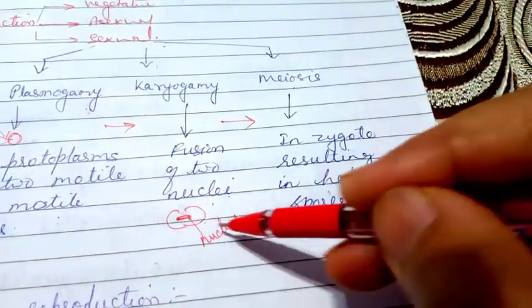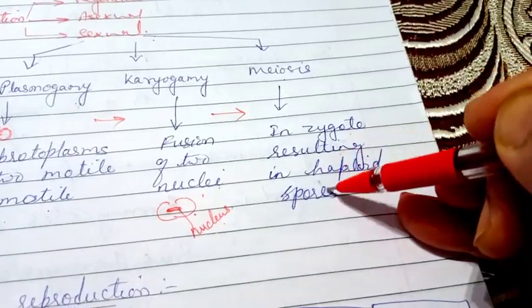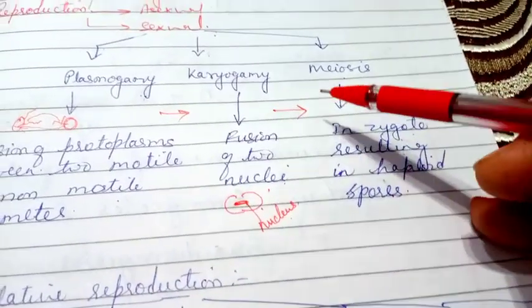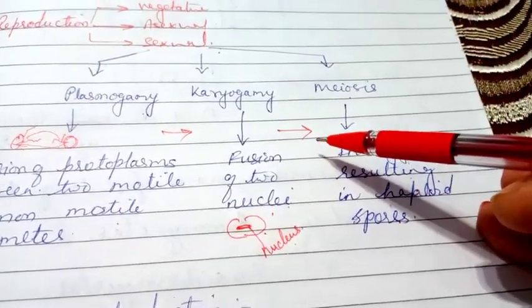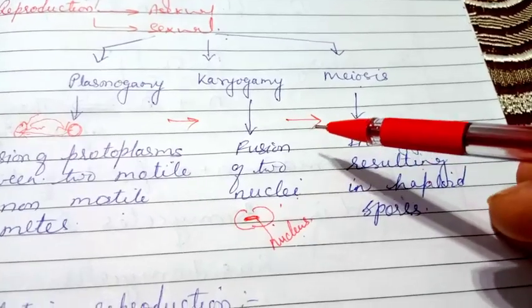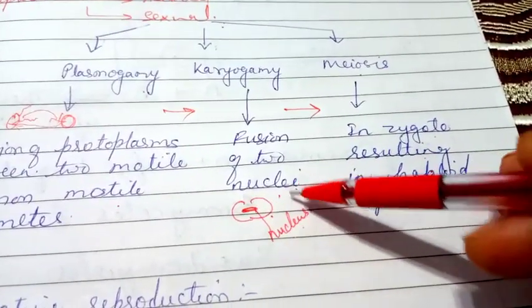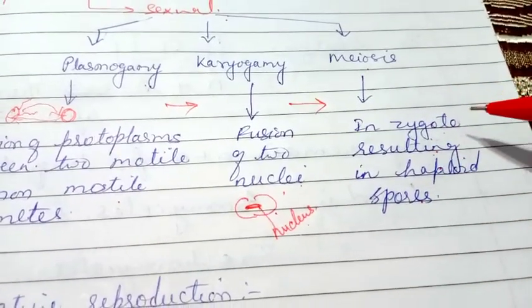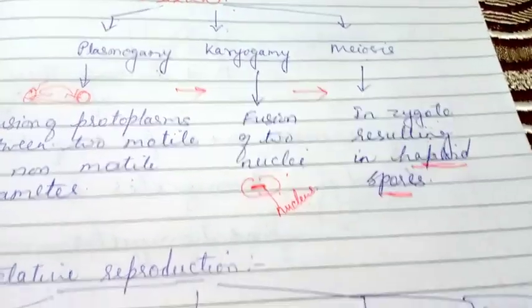Meiosis means after this, when the zygote is formed, the zygote results in haploid spores. You all know that whenever any sexual reproduction takes place, there is always fusion of two gametes. Then nuclear fusion is there, and then zygote is formed, and the zygote starts dividing and forms haploid spores.